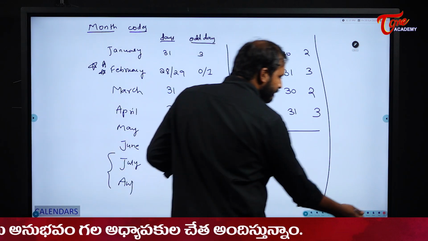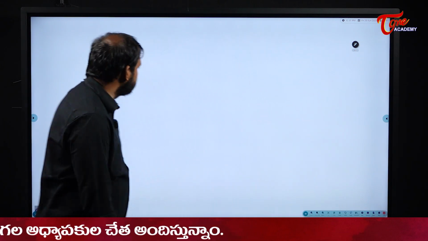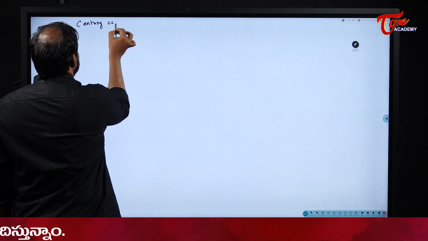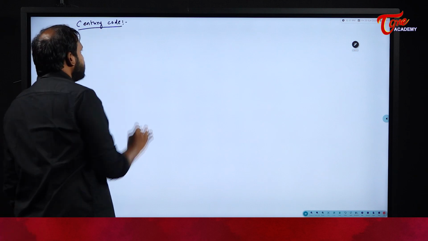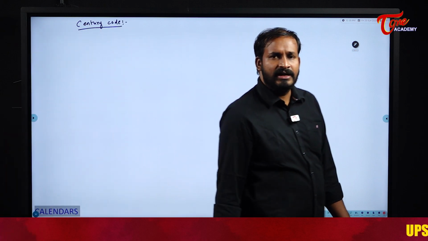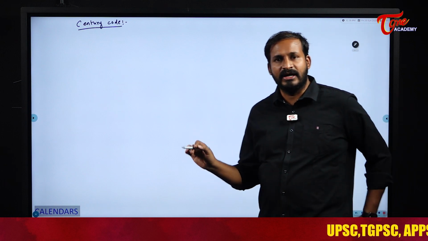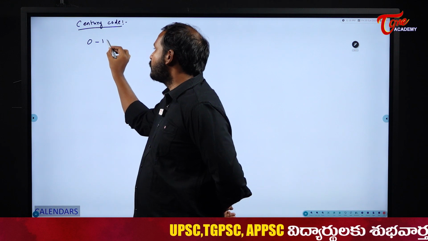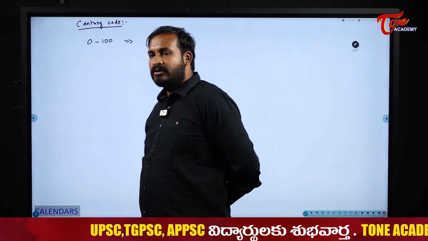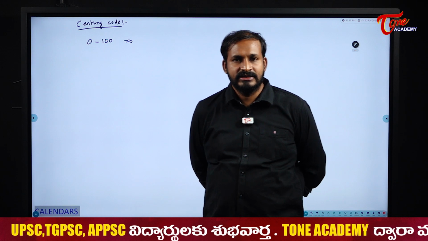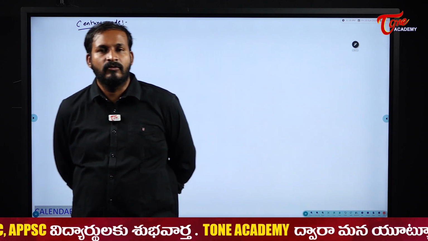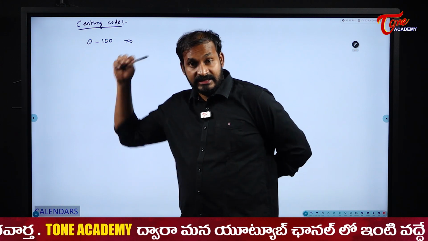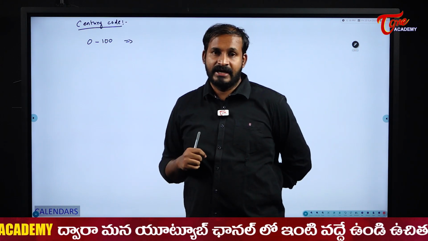Next we will see the century code. This is the last one, students. So what is this century code, sir? Just try to understand, and later we will anyway remember it, but try to understand the concept. Now the first century, that means when I move from 0 to 100 years. Now tell me how many leap years and how many normal years I will have? 100 years duration. That is the first century.